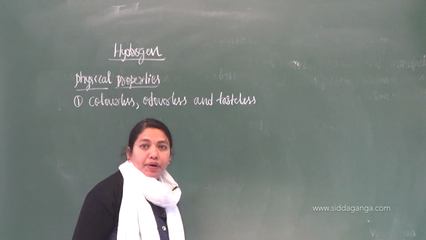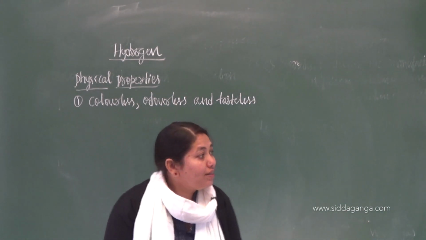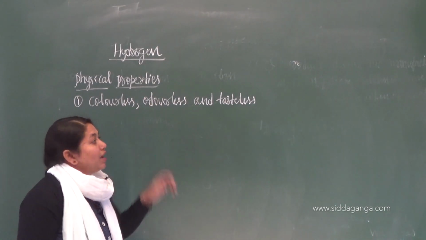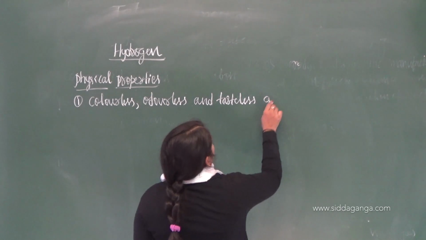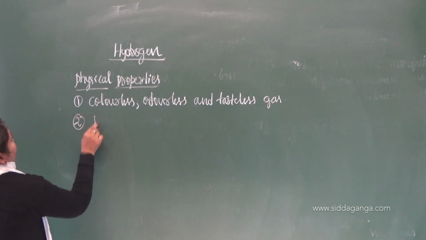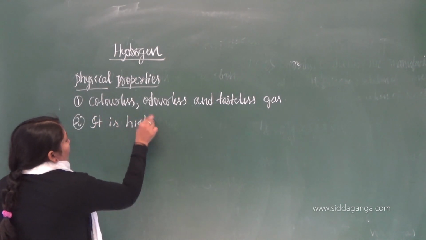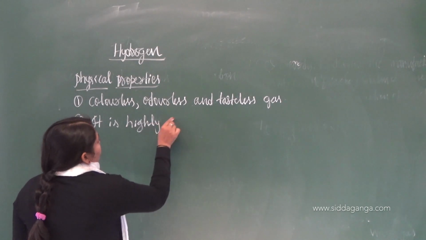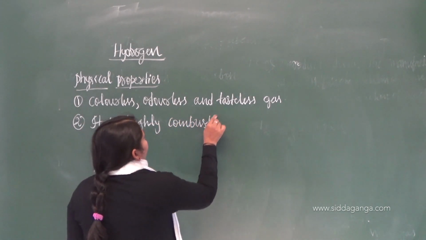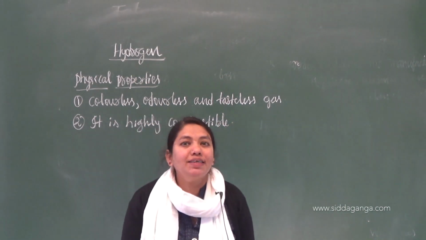This is the first physical property of hydrogen: it is a colorless, odorless and tasteless gas. The next property, if you move on, is that it is highly combustible. That means it catches fire suddenly.